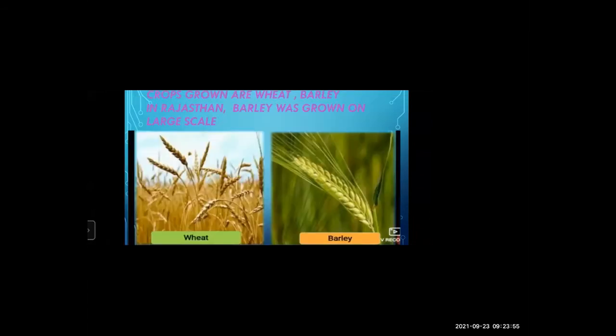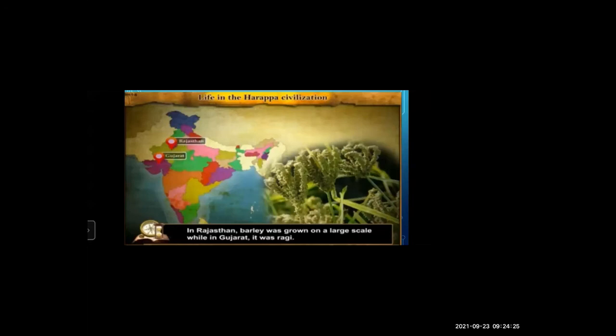Okay. Now, which crops were grown there? Let us see. Crops grown are wheat and barley. Carefully watch the pictures. You know the wheat atta, you make rotis of that. And barley is jau, or you can say oat. In Rajasthan, barley was grown on a large scale. Remember this name also. And see here the places.